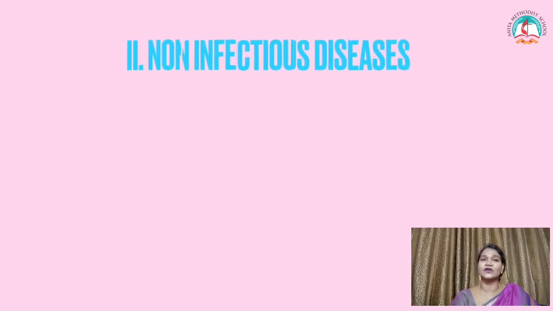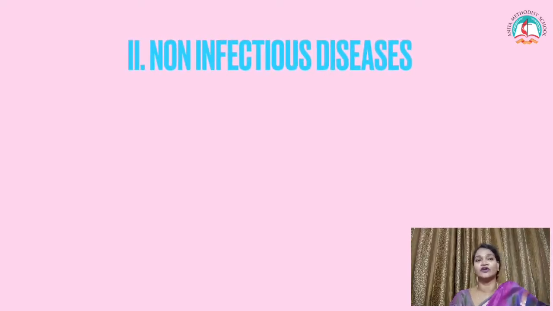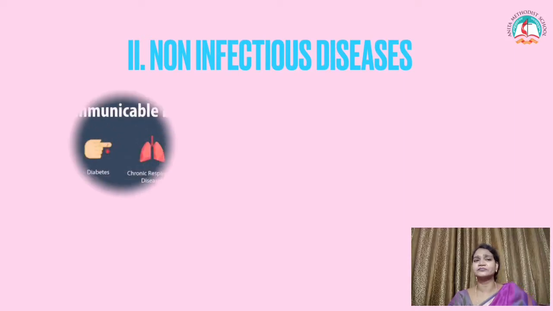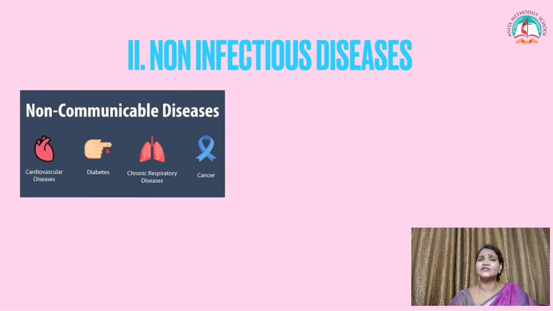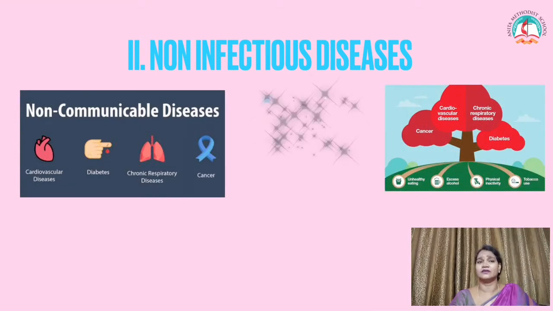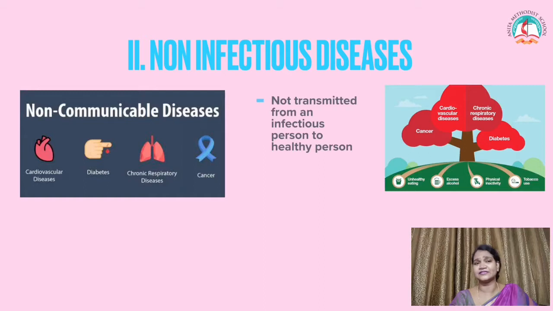The second group is called non-infectious diseases. It is also called non-communicable disease. It is not transmitted from an infectious person to another person or from one infectious person to a healthy person.